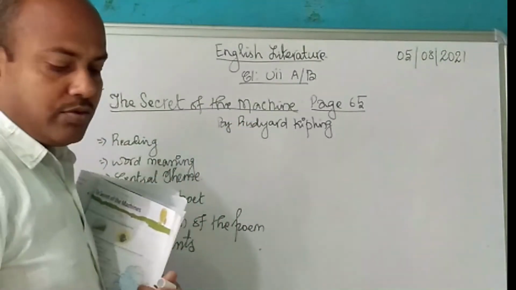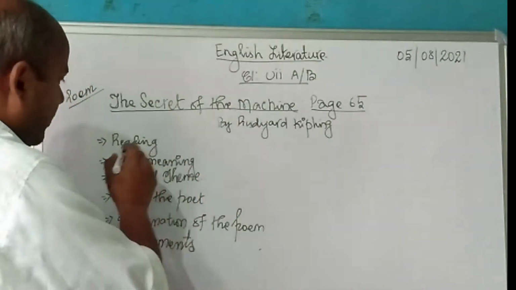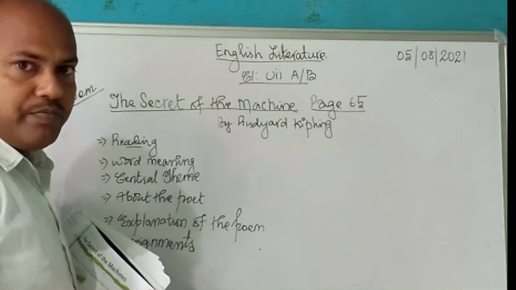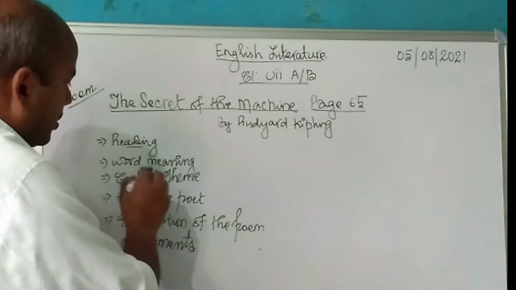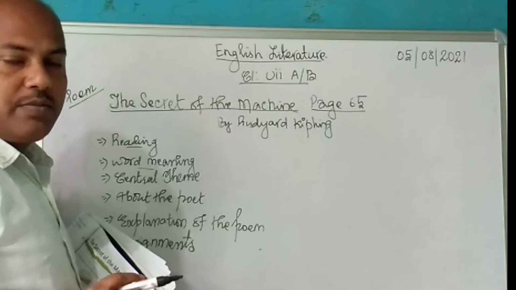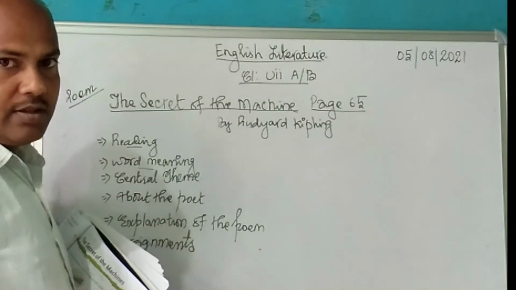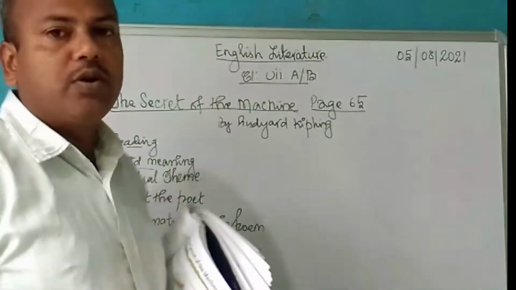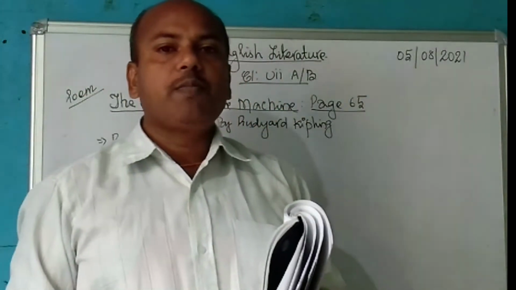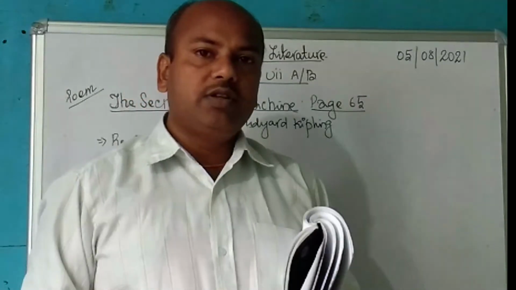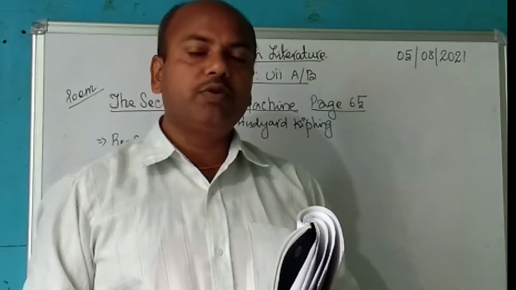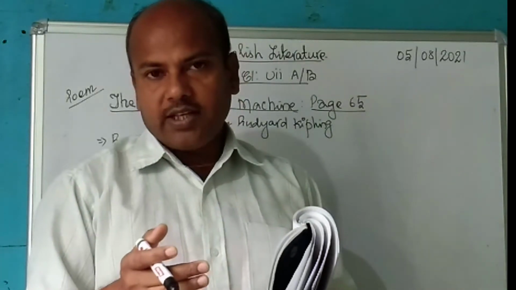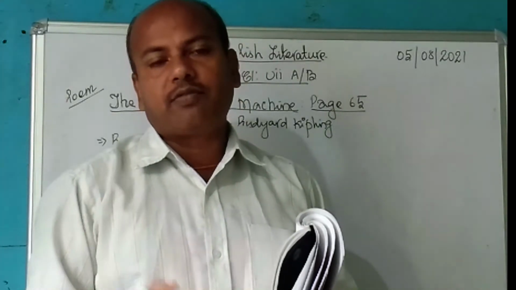How we are going to discuss this poem is in this manner. First, reading, which you are going to do on your own at home. Then word meaning. The meanings of the difficult words are given at the end of the lesson, so this also I am leaving for your self-study. There may be a few more words which may be difficult to you. You should copy them down in your notebook and refer to a dictionary in order to find their meaning. And when we discuss this poem, in the meantime I will of course be telling you the meaning